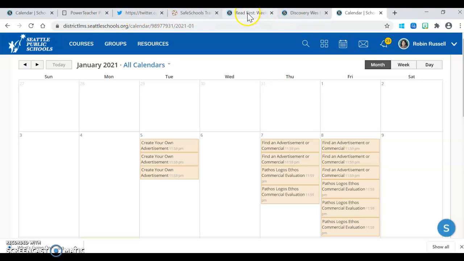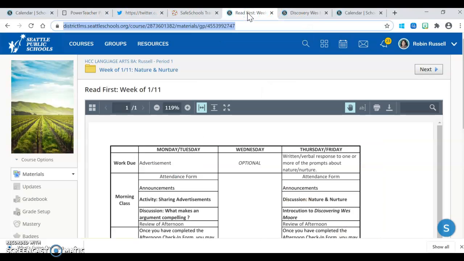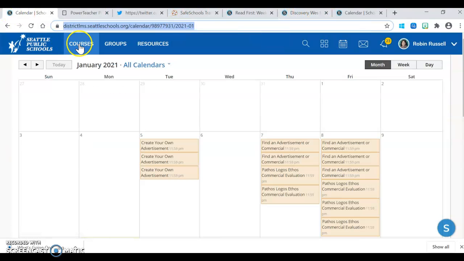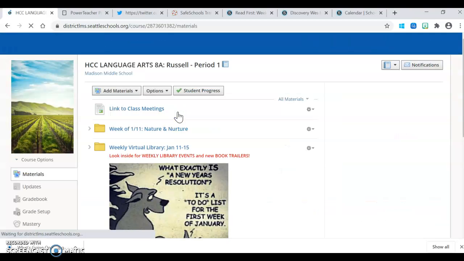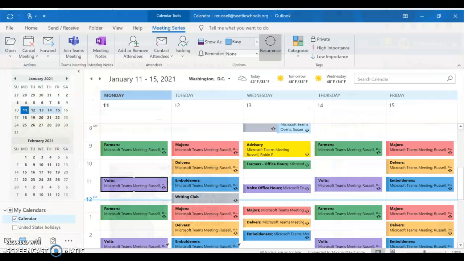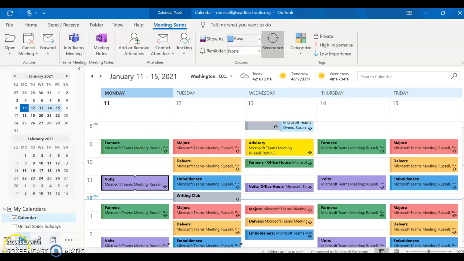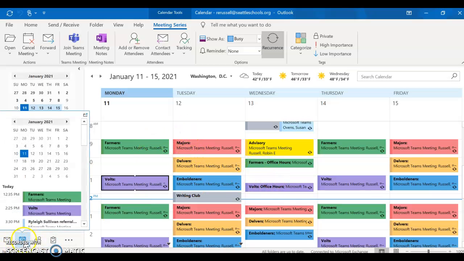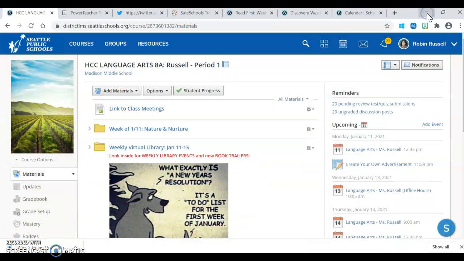I want to review the work for this week. The first thing I'm going to ask you to do is to go to your language arts folder and you'll see the links to the class meeting. You can also find the link there. And of course, you can also find the link through your Outlook. In your Outlook calendar section, which is right there, you will find the link to the meetings that way as well. So those are 5 ways of finding the correct link.